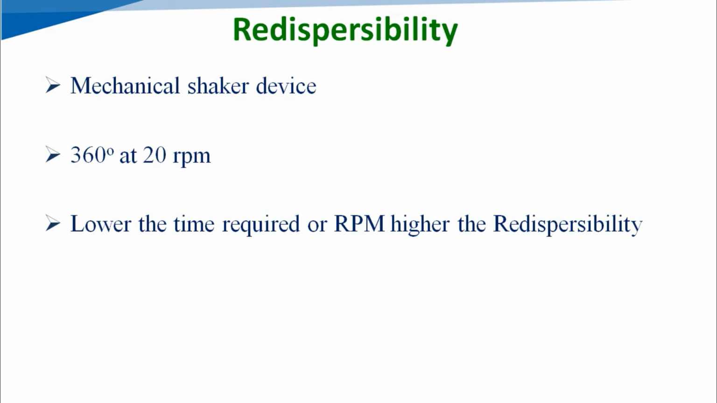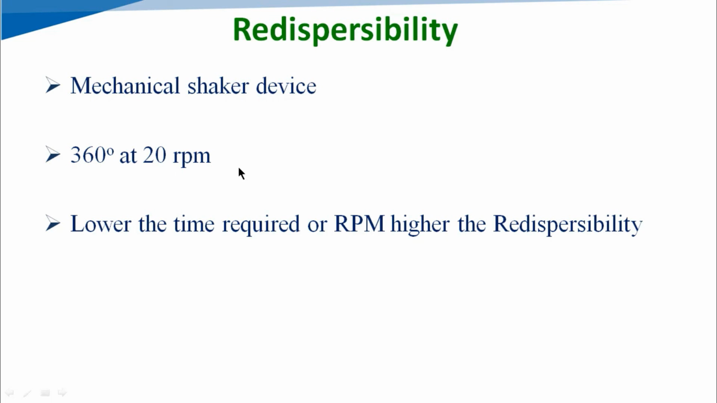Here, one method uses an instrument, the mechanical shaker device. To do the experiment, first we need to prepare a suspension in a 100 ml measuring cylinder, then set it aside and store this suspension for some time, allowing sedimentation. Once our product completely shows sedimentation, or the sedimentation stops, we can fix this cylinder into the mechanical shaker device and rotate it 360 degrees at 20 rpm.